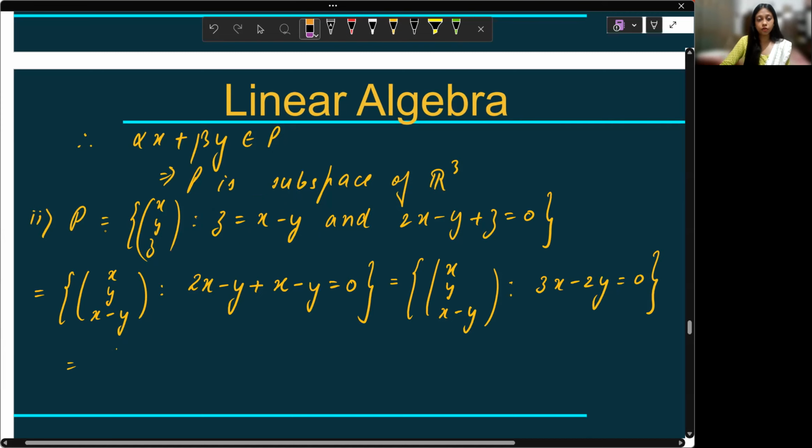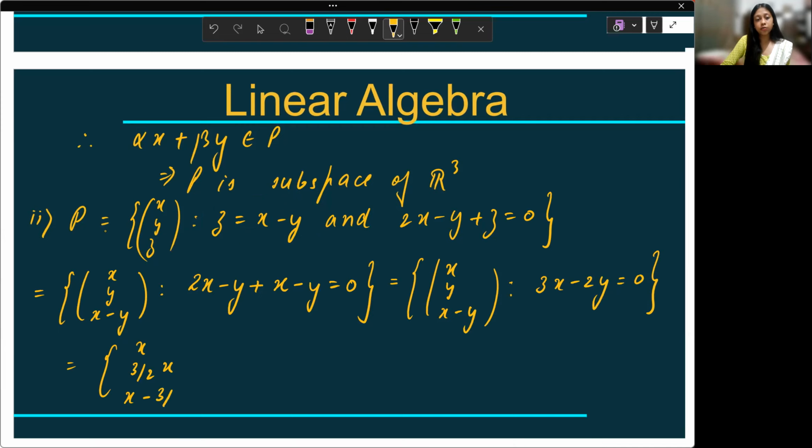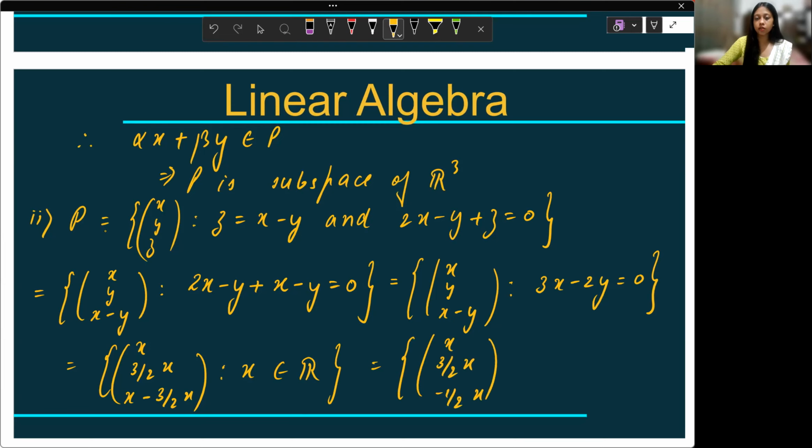So that is equal to x. What is the value of y? y is 3 by 2x. x, minus 3 by 2x, where x belongs to the reals. So this becomes x, 3 by 2x, and minus 1 by 2x.